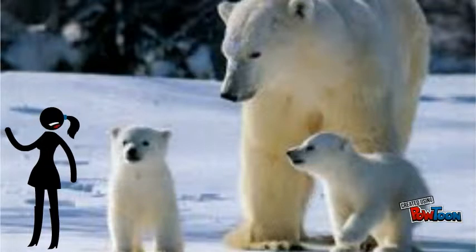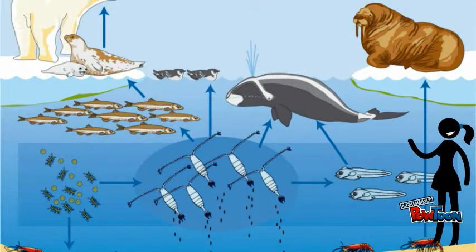The food web tells us which animal eats what, and what animal eats another animal. This is a picture of a food web of the Arctic. Plankton are microscopic organisms. Plankton are made up of tiny plants. Krill eat plankton. Krill are small, shrimp-like animals. Squid and fish eat krill. Penguins eat fish and squid. Seals eat penguins, whales eat seals.